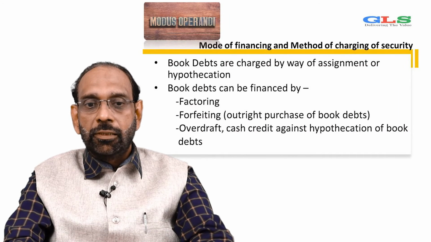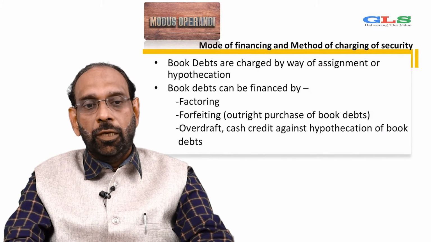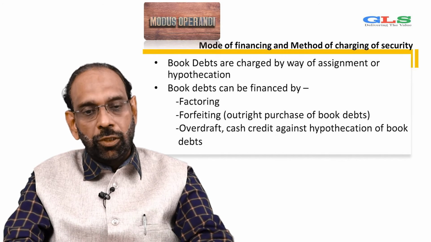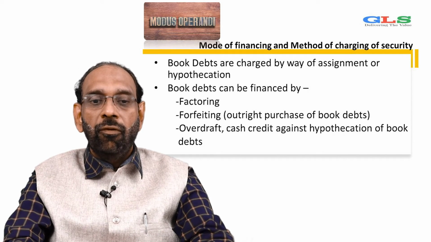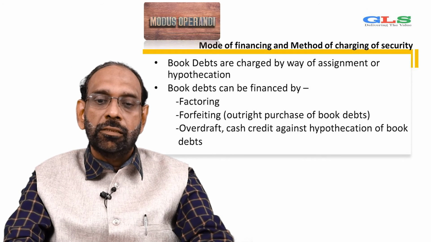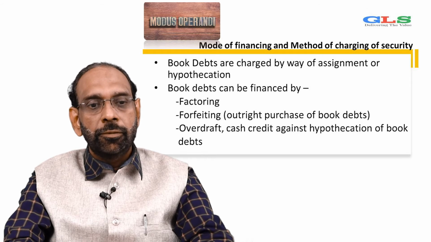Now, mode of financing and method of charging of a security. Book debts are charged by way of assignment or hypothecation. Book debts can be financed by factoring, forfaiting, that is outright purchase of the book debts, or overdraft or cash credit against hypothecation of book debts.